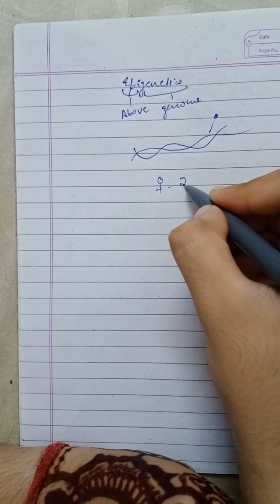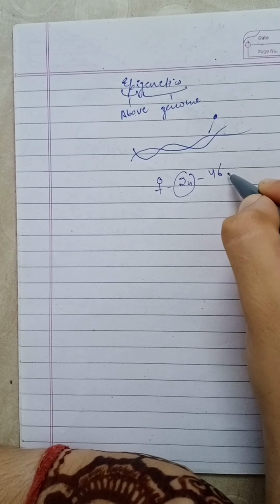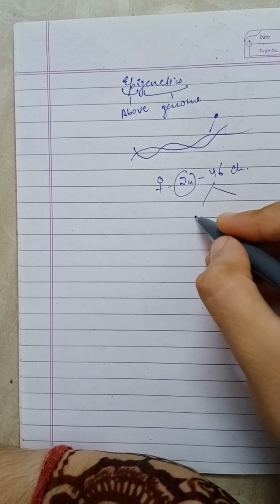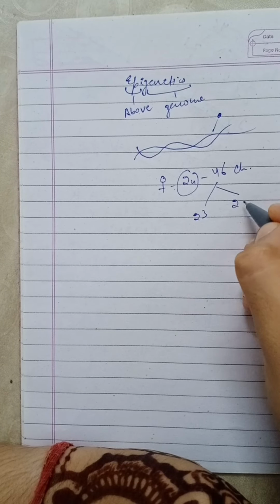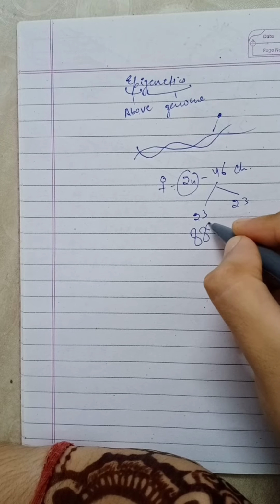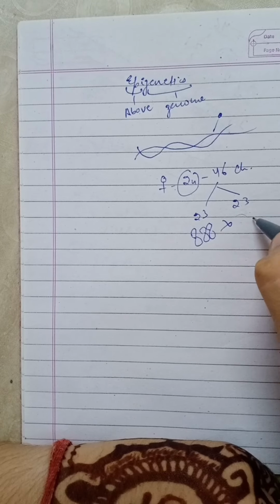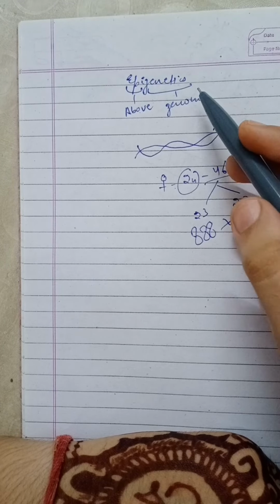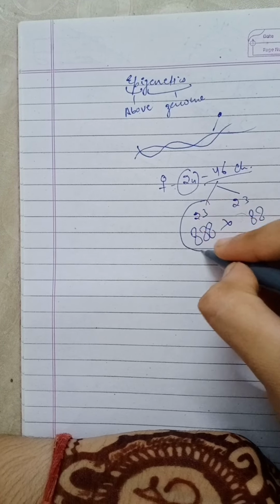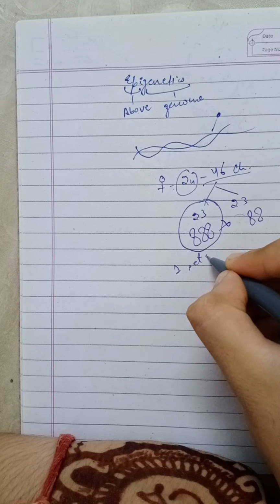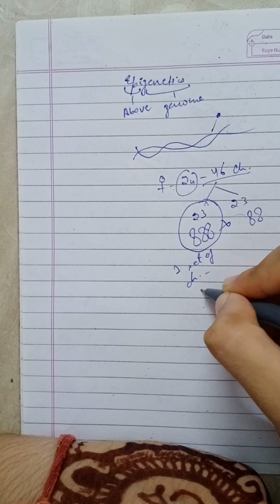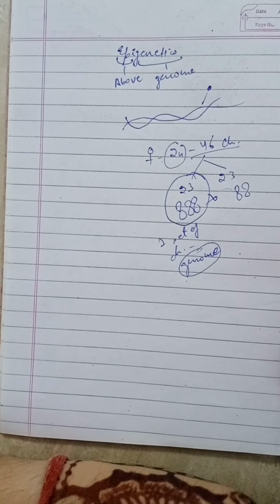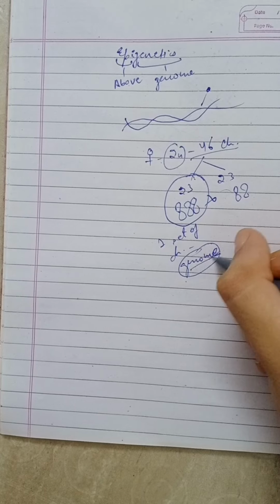Like humans, we are diploid. That is, we contain 46 chromosomes. If we consider one pair, we have 23 and 23. Those 23 are again duplicated to give us these 46 chromosomes. So whenever we talk about our genome, we talk about only one set of chromosomes. Our one set of chromosomes is our whole genome. In scientific study, whenever we want to study our whole DNA, we will study our genome only.